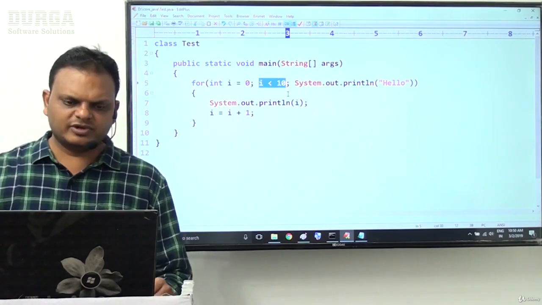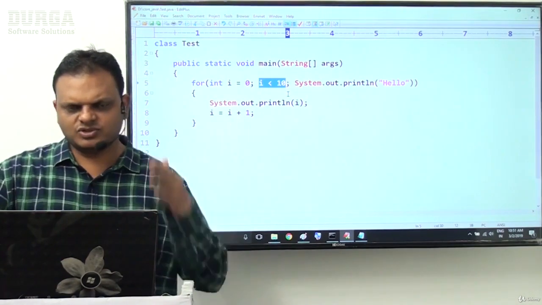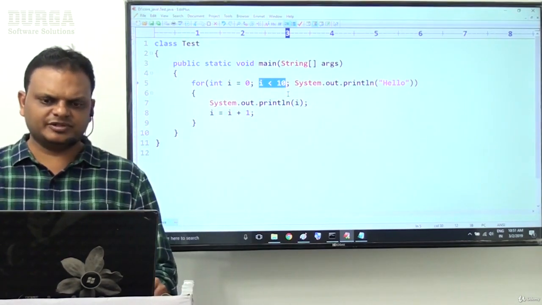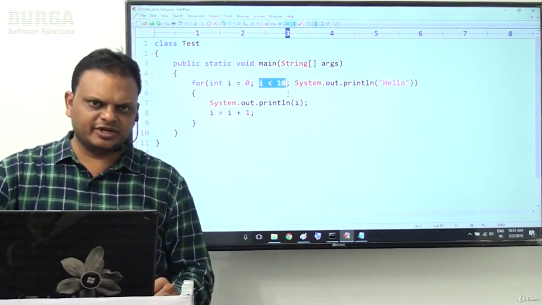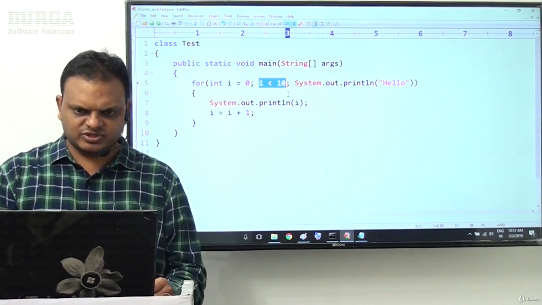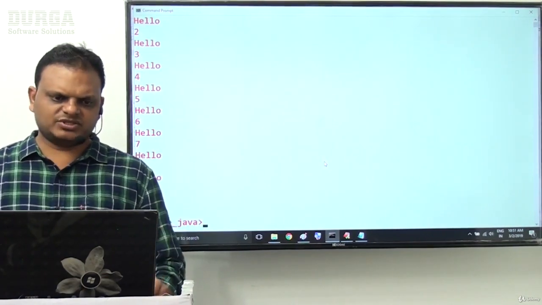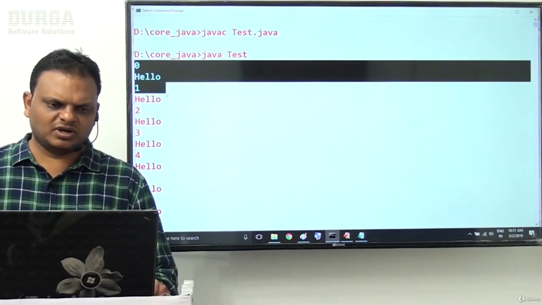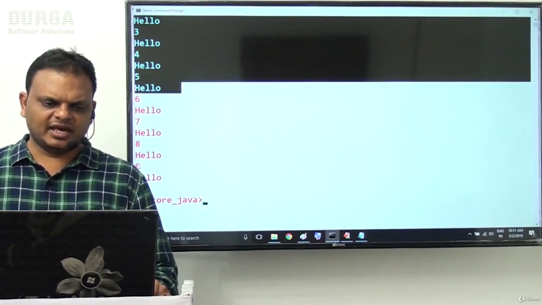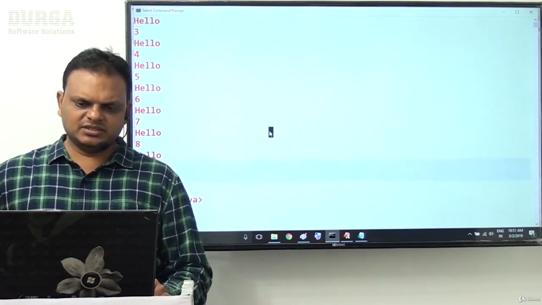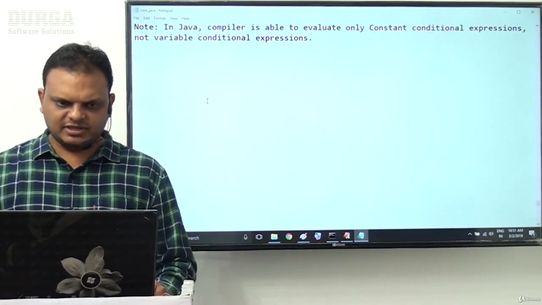Finally, which output do we get? 0 hello, 1 hello, 2 hello, 3 hello, 4 hello, and so on, up to 9 hello. In every iteration of this for loop, the SOP statement will be executed, since expression 3 is executed as per the syntax. So the output is 0 hello, 1 hello, 2 hello, 3 hello, 4 hello, 5 hello, and so on. Finally, 9 hello is the output. This is what expression 3 means.